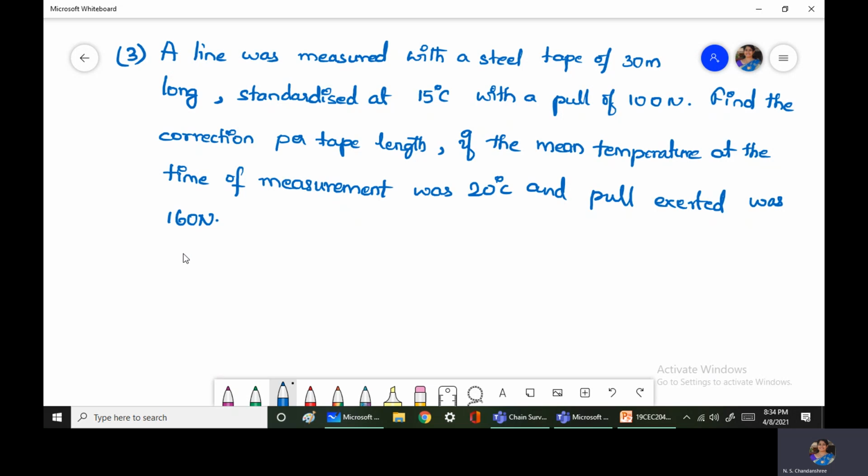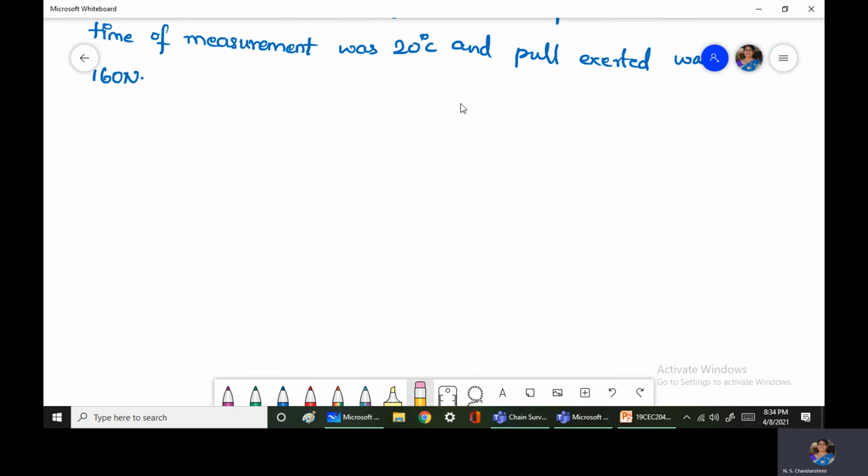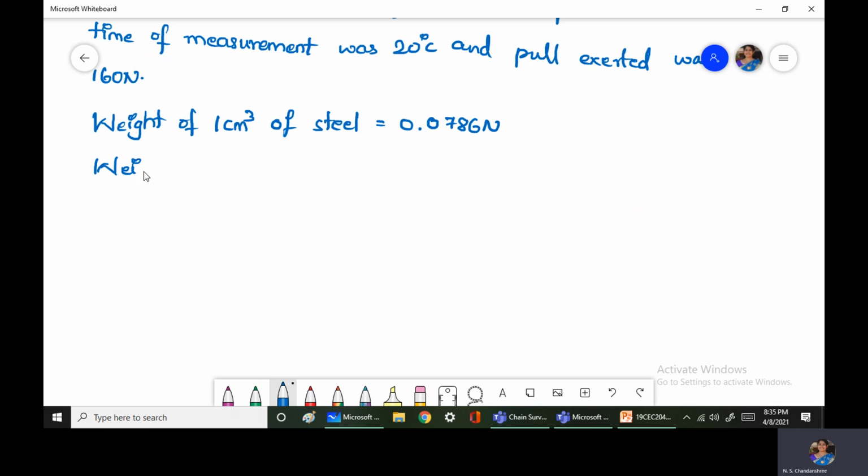Other details are given as follows. Weight of 1 centimeter cube of steel is equal to 0.0786 Newton.